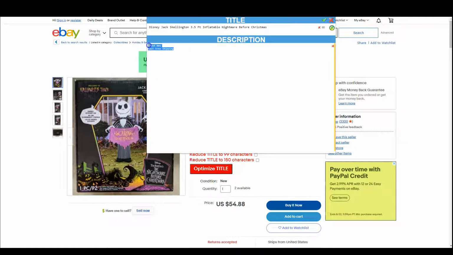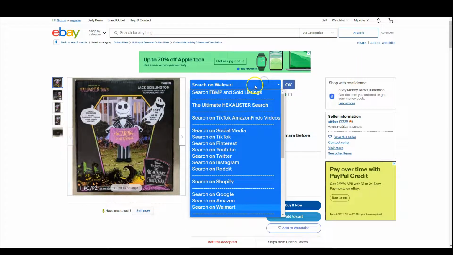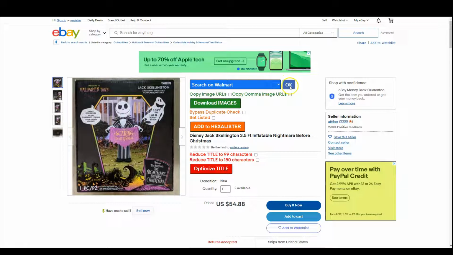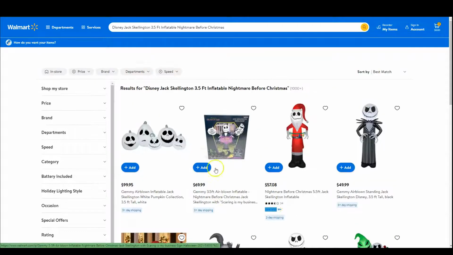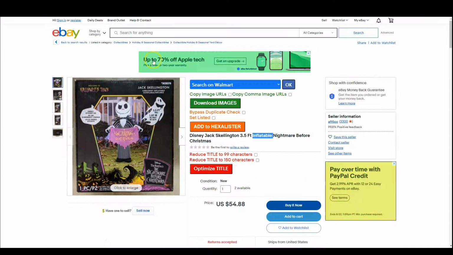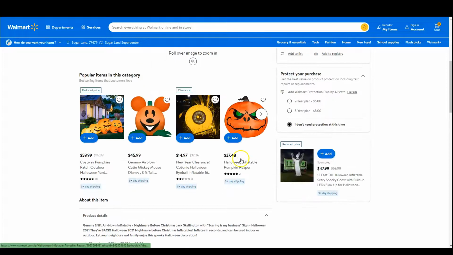Now this one, eBay doesn't have a lot of description. Let me go back into my eBay here. Let me go back to Walmart here. Hit OK. Just want to search for that title on Walmart. Let's see if we can find something. So this one is selling at $69 here, and on eBay they sell for $54 here. So let me go inside here. I just want to grab the description really quick from here.